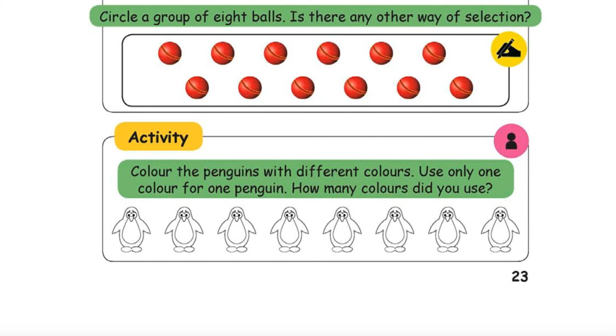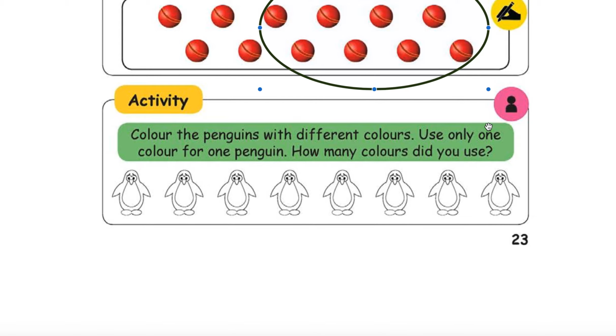Otherwise I can take last 8 also, like this. Like this I can go, 1 2 3 4. These 8 also I can take. Okay, any 8 I can take.